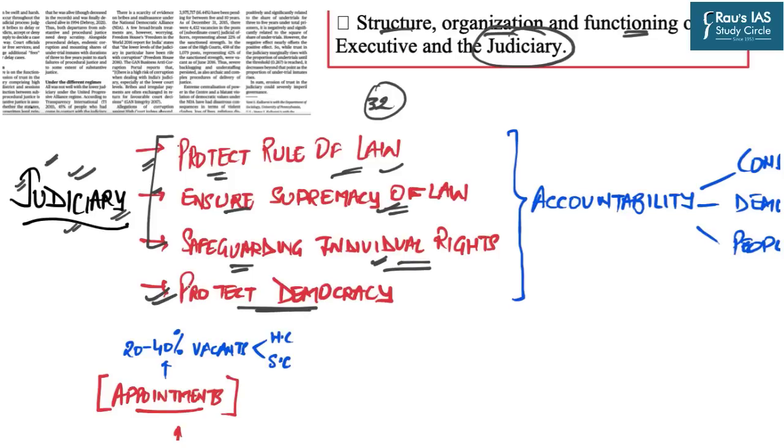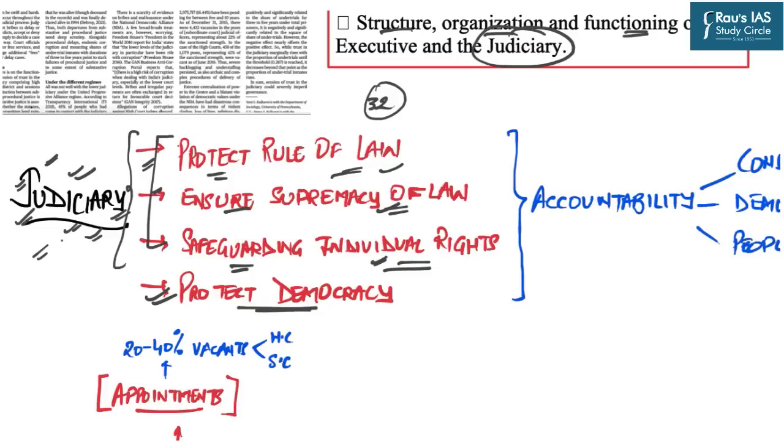We also know that the judiciary is one of the most important pillars in order to strengthen our federal government. So now, as we can see, there is a huge responsibility on the judiciary, and the power given to the judiciary is also immense because it has to deliver justice in society. That is why it needs to be given adequate power. And as we all know, power corrupts the human mind, and it is also true of institutions.